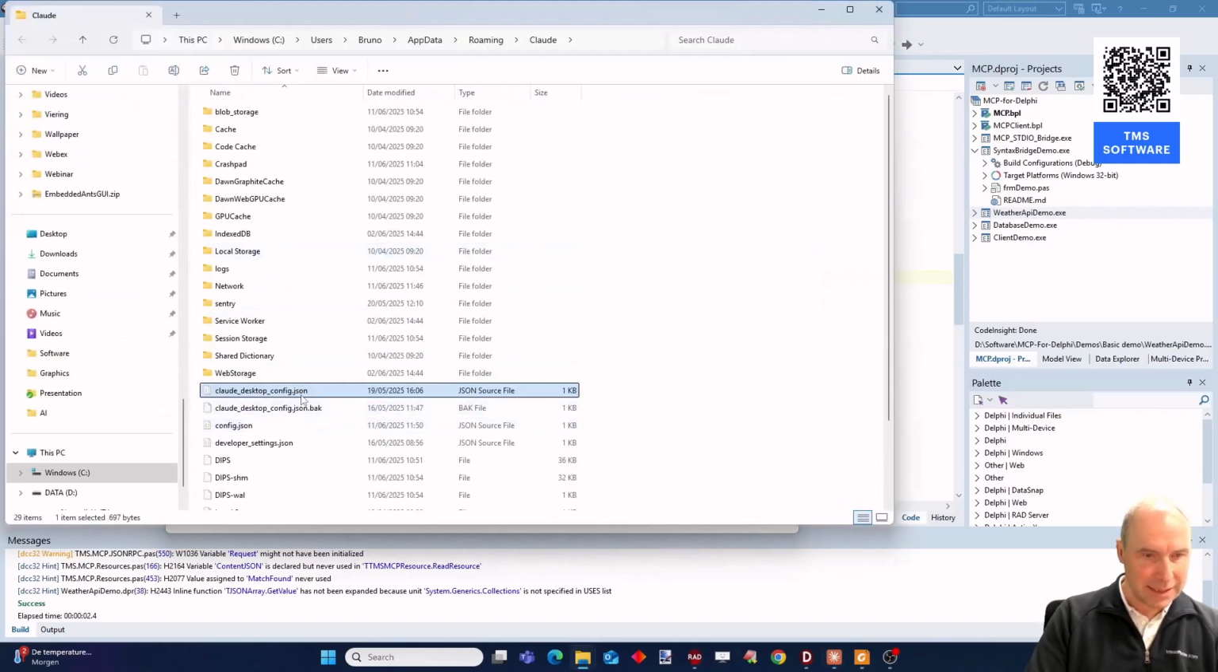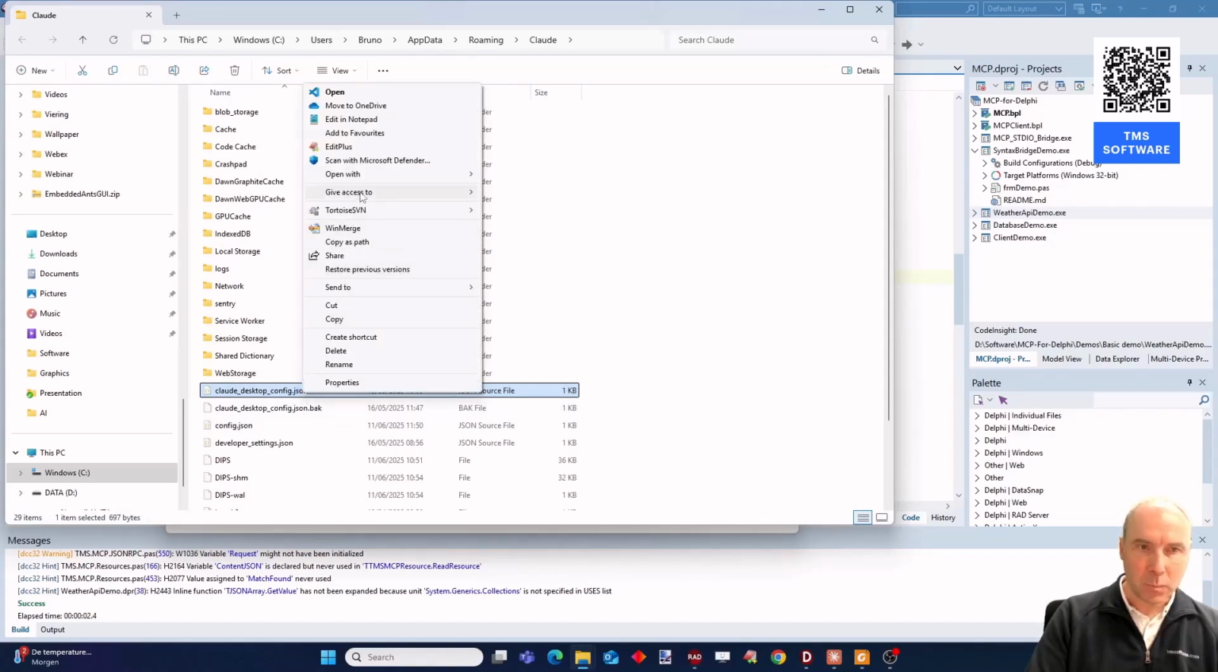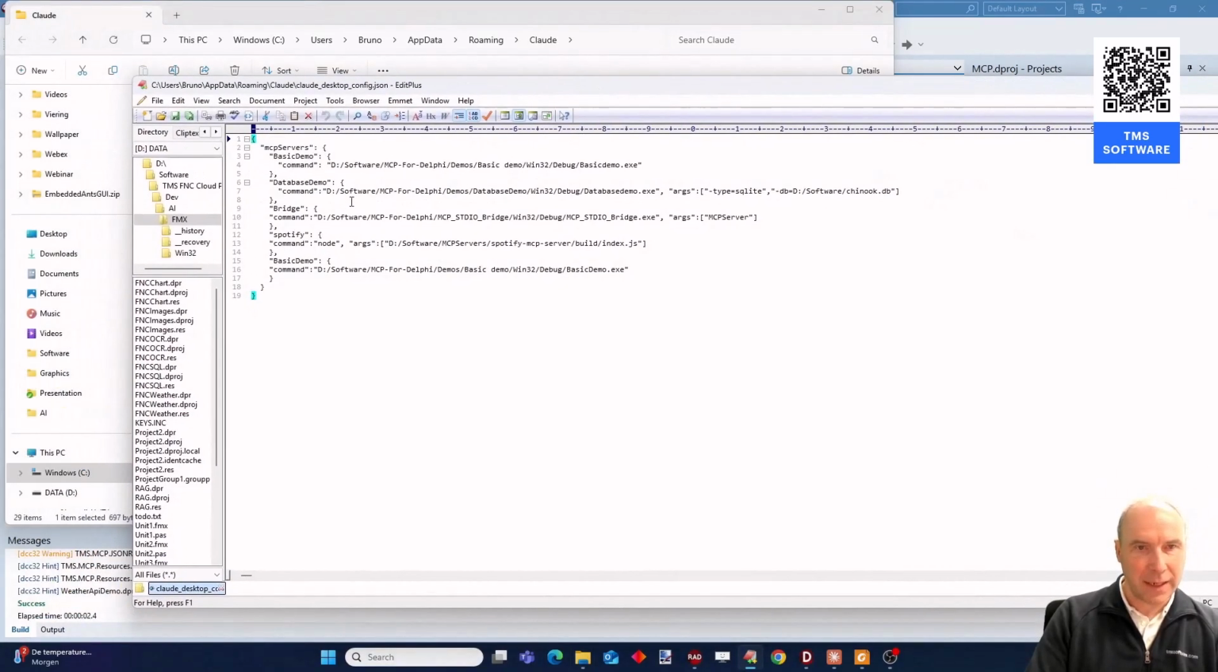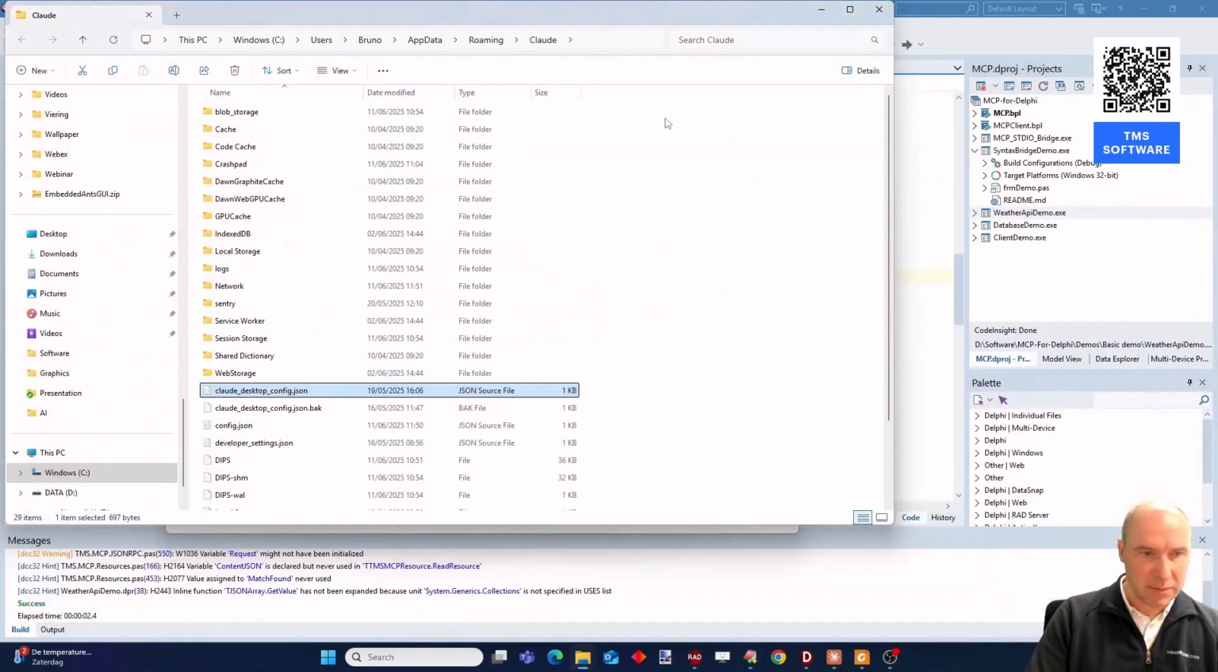In Claude, this is configured by a JSON file. You can see here that this contains the place where our MCP executable is located. Here you can also see that you can pass arguments to these executables, and here you can see an external one, which is in this case an application built with Node. So that's how in Claude you configure the different MCP servers.